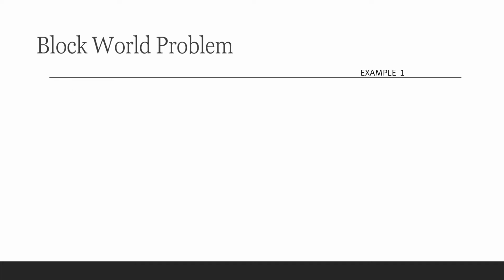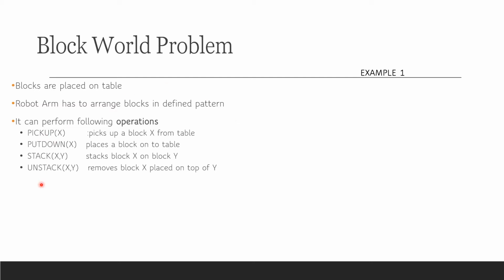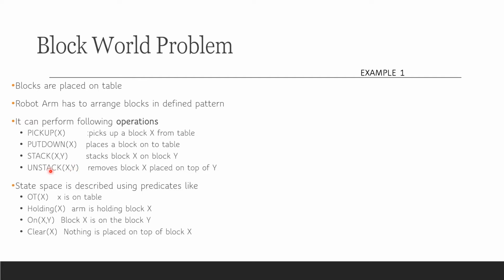We'll understand the planning system with the help of a very conventional problem known as the block world problem, where blocks with nomenclature are placed on the table. A robot arm has to arrange the blocks in a defined pattern. There are four operations available with the robot arm. It can pick up a block X from the table, it can put down a block on the table, it can stack a block X on a block Y, and it can remove block X from block Y, which is known as an unstack operation. The state space is described through a set of predicates. We'll use some predicates to describe the state space.